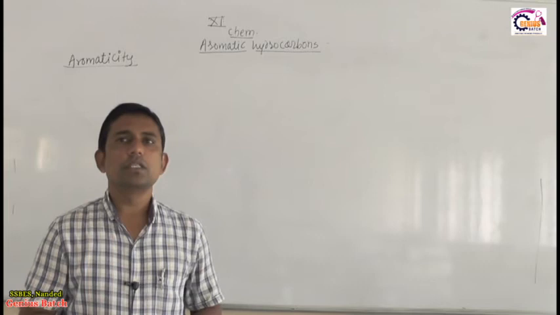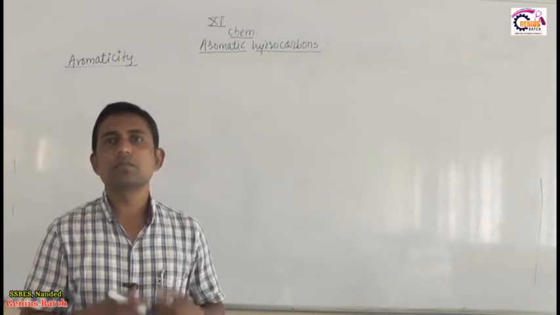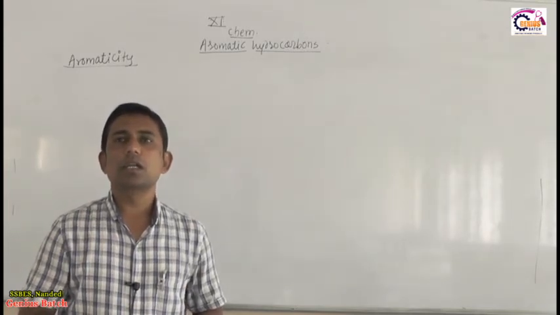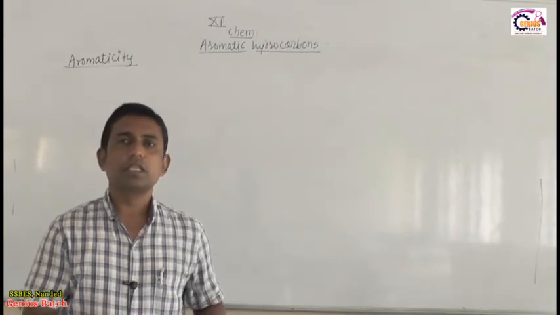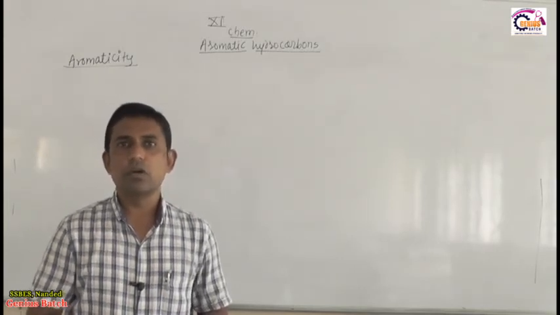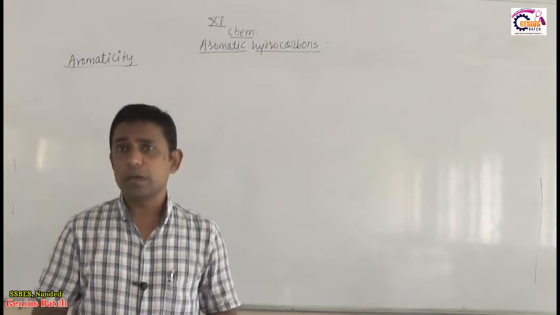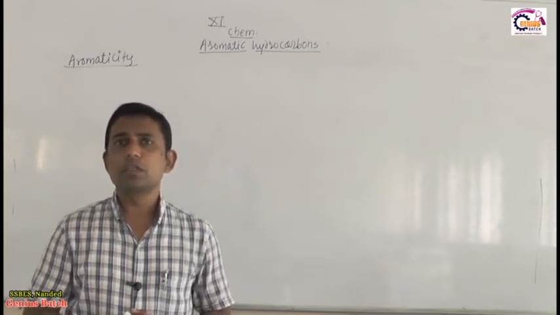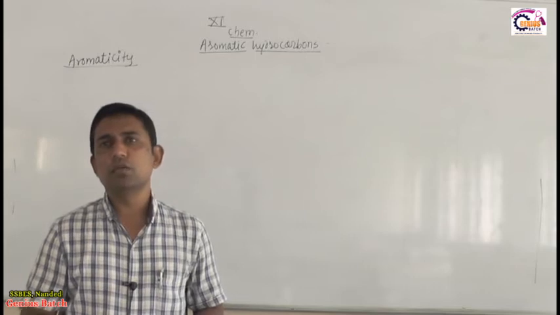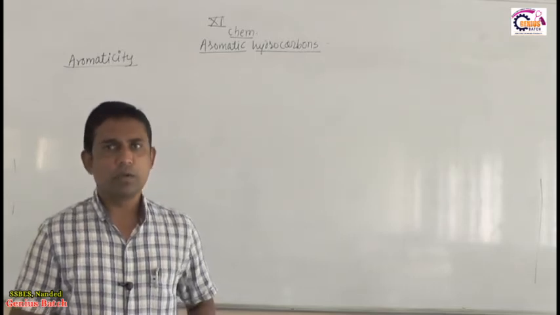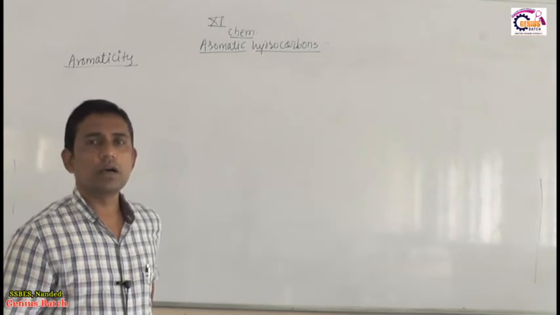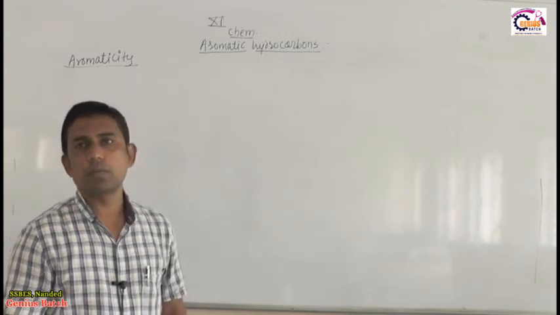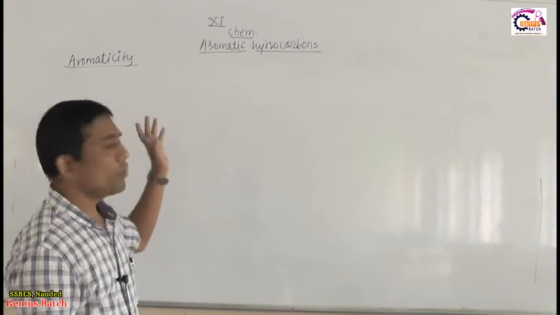So the presence of a benzene ring is not everything. There are some substances which do not contain a benzene ring in their structure, but they are aromatic because they resemble benzene. We already learned the definition of aromatic compounds: organic compounds which resemble benzene are known as aromatic compounds. So here we discuss how to decide whether any compound is aromatic or non-aromatic, which we learn under aromaticity.